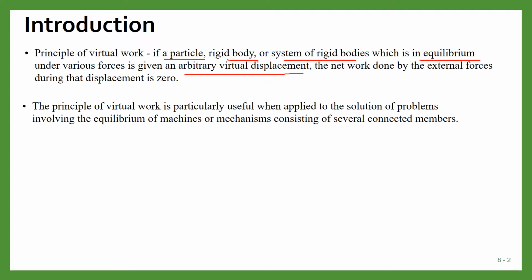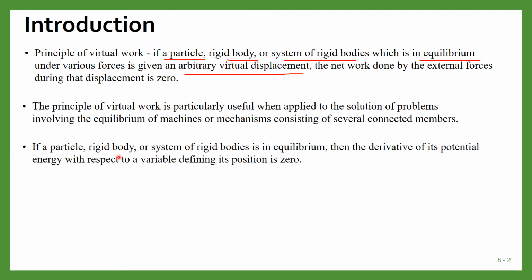And this principle is particularly useful when applied to the solution of problems involving the equilibrium of machines or mechanisms that consist of several connected members.